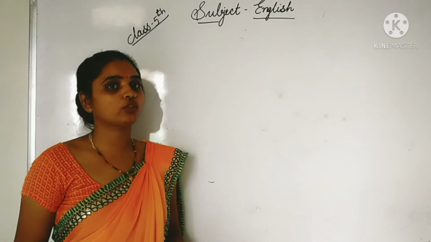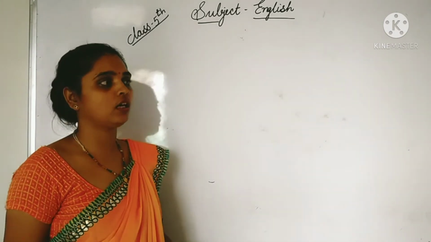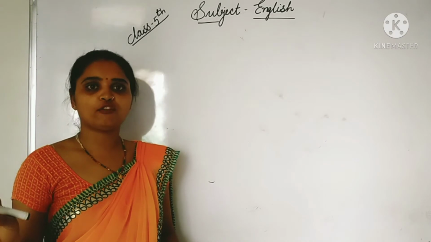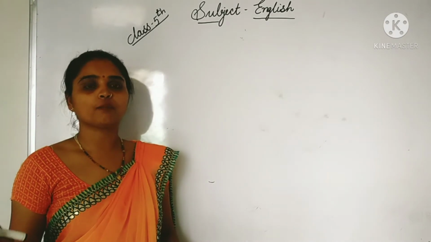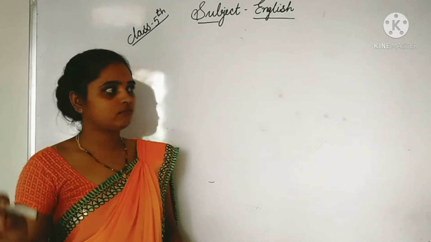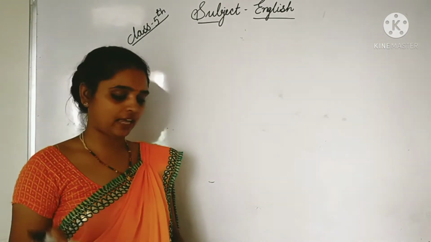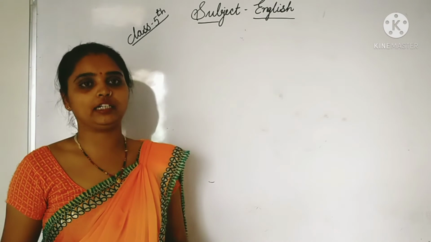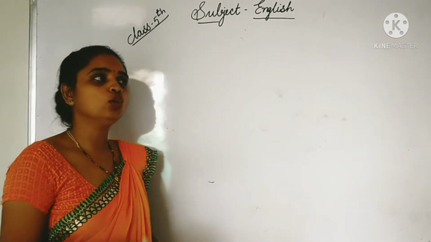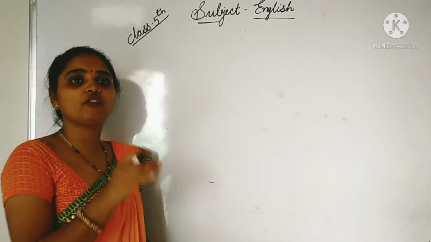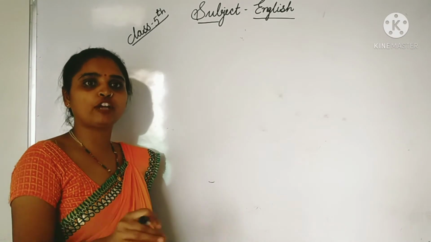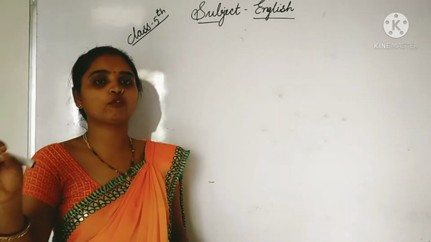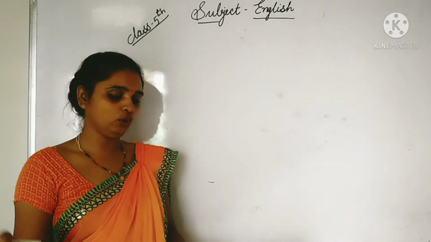What we are going to learn about punctuation means inverted comma, full stop, question mark, comma, everything, exclamation mark. This type of signs we are using are called punctuation. And when they say punctuate the sentences, it means you have to use the capital letter properly, where we have to use the capital letter, where we have to put the comma, the inverted commas, the question mark, everything we have to learn.